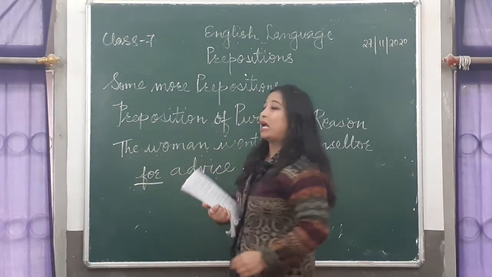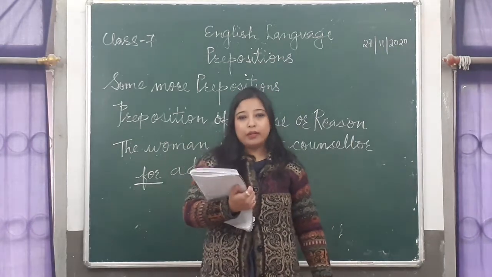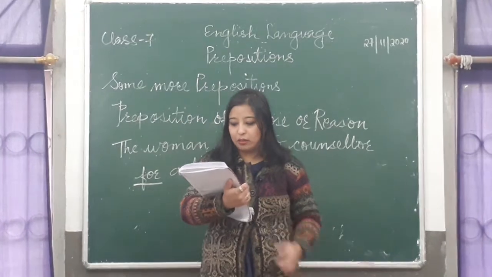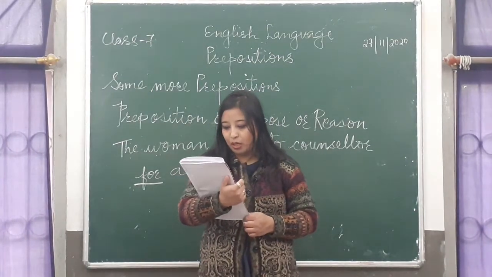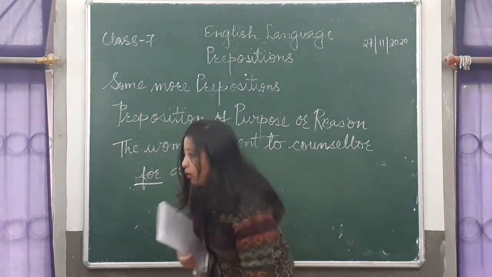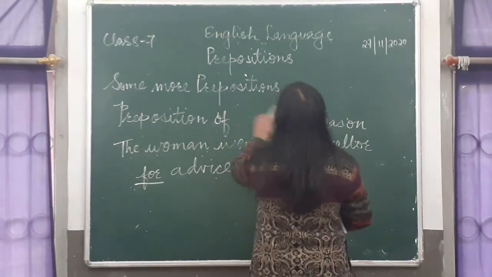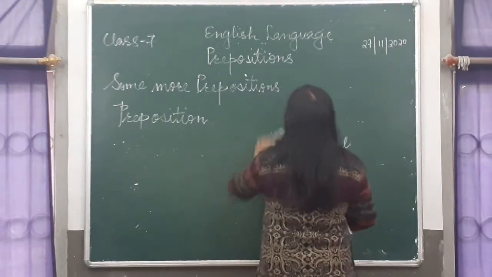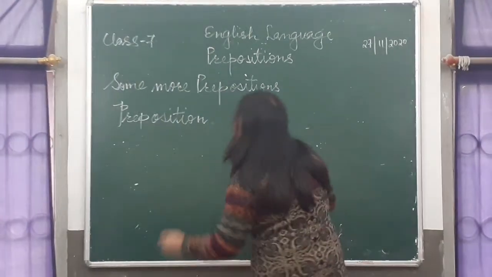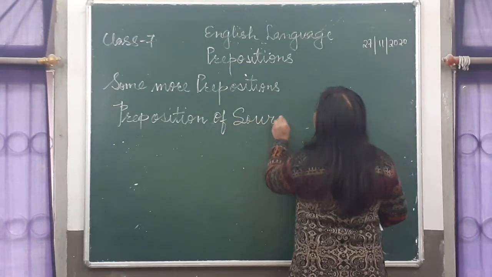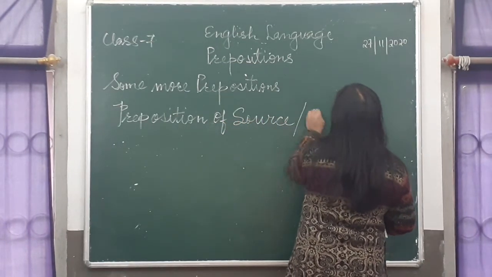Now this acts as a preposition of purpose or reason. So the next one is preposition of source or origin.